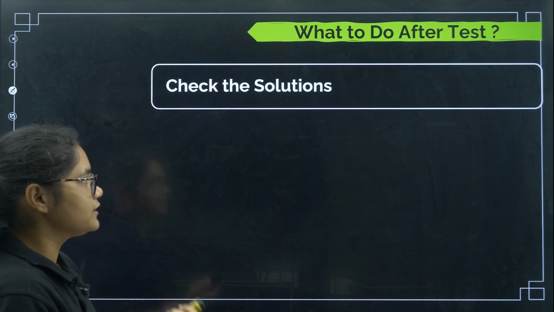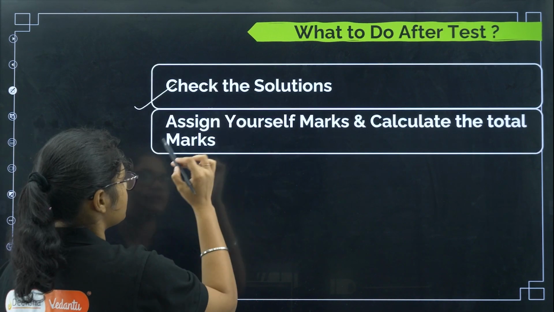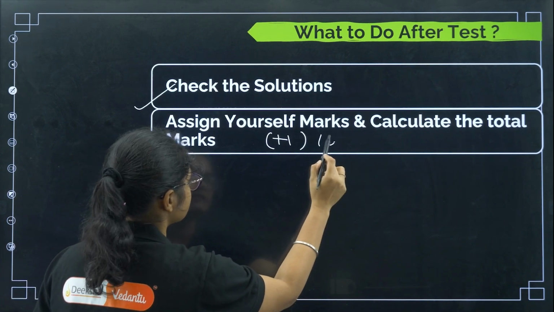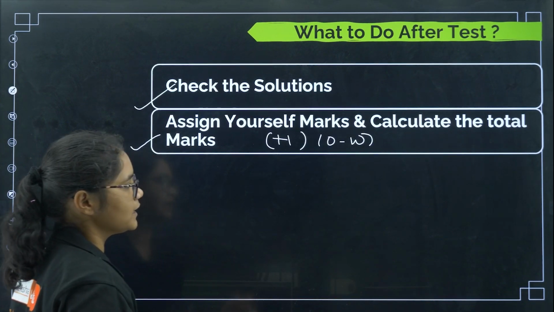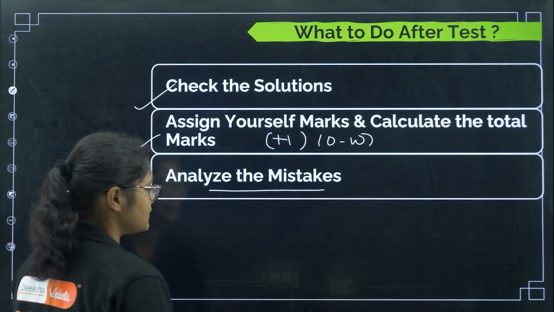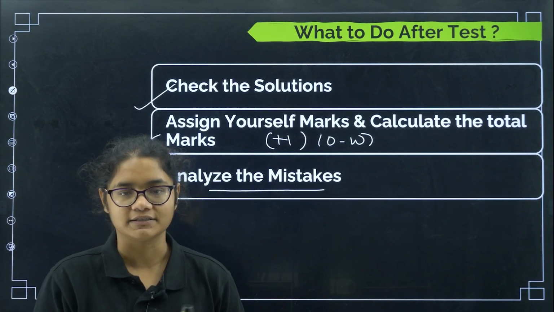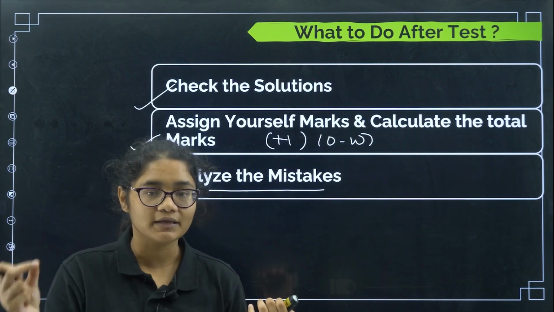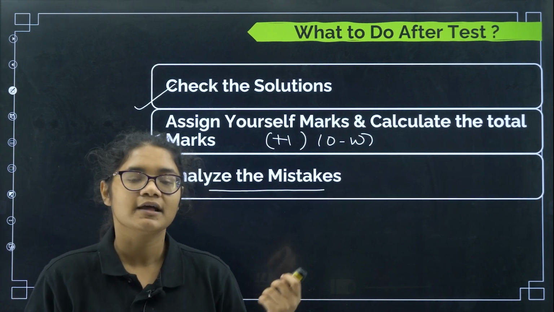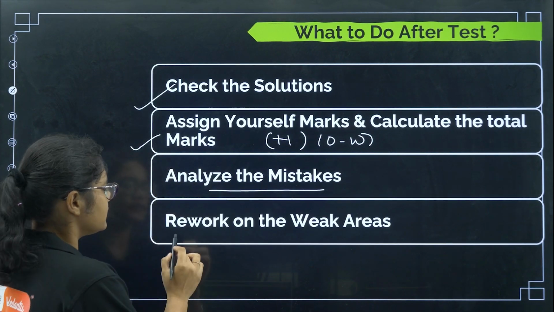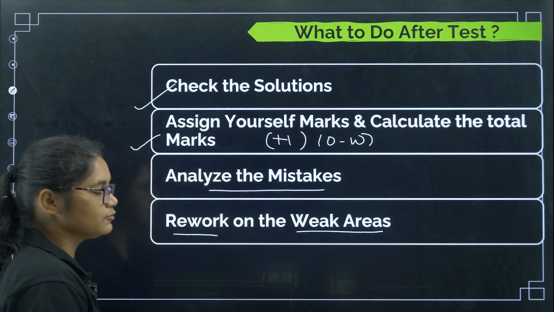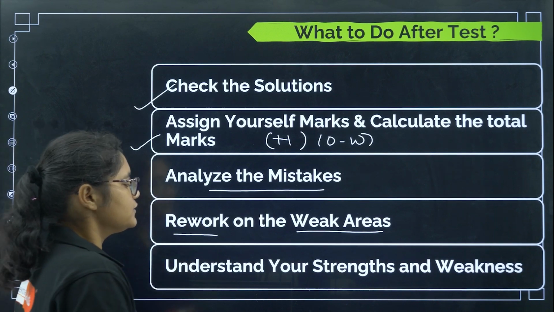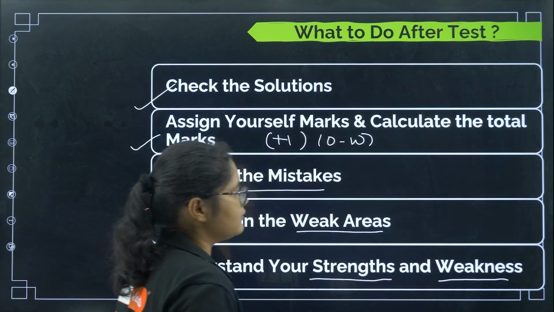So what to do after the test? You have to check the solutions, then assign yourself marks, that is, give +1 for every correct answer and 0 marks for wrong answers or unattempted questions. Then you have to analyze the mistakes. Suppose 15 questions are wrong, you have to analyze why they are wrong, and which topic you are getting more wrong questions from. Next, rework on the weak areas: study them again and then revise. This will help you to understand your strengths and weaknesses.